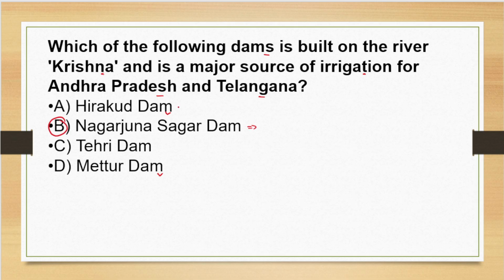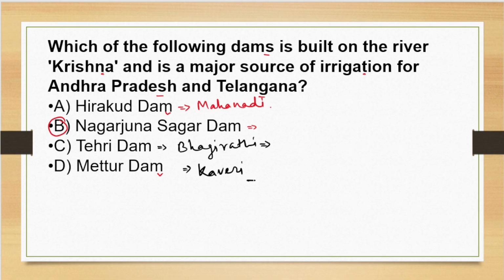Hirakud Dam is built on the Mahanadi River in Odisha. Tehri Dam is built on the Bhagirathi River in Uttarakhand. Mettur Dam is on the Kaveri River. Right? Now moving to the next question.